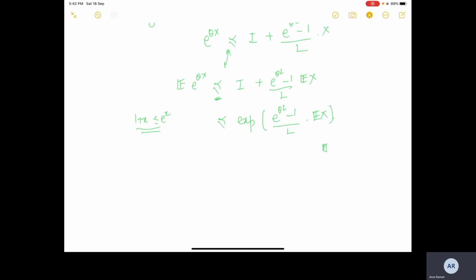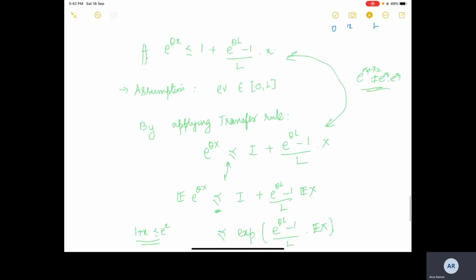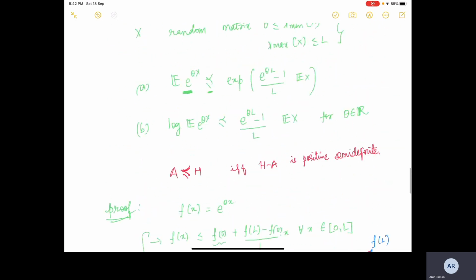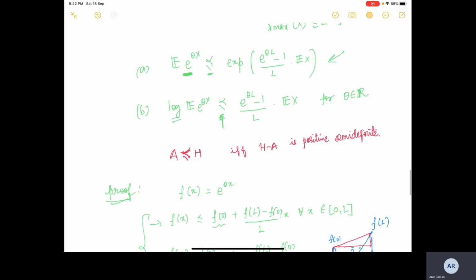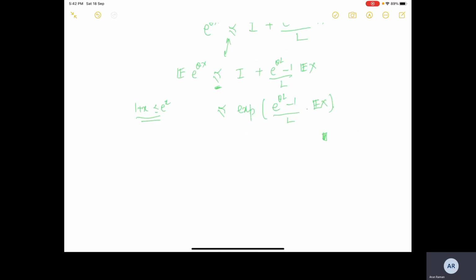Okay, so this basically finishes part one of our proof. We have proved what we set out to prove. And then the next result, we saw that if we just take logarithm, we will get the next result. Logarithm is operator monotone. And you should definitely spend some time on seeing why we can take log on both sides without disturbing this.